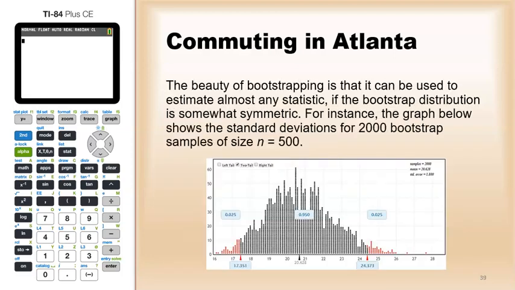The beauty of bootstrapping is that it can be used to estimate almost any statistic. We just need the bootstrap distribution to be somewhat symmetric. For instance, the graph here shows standard deviations for 2,000 bootstrap samples of size 500. And while there's a slight right skewness to it, it is more or less unimodal symmetric.